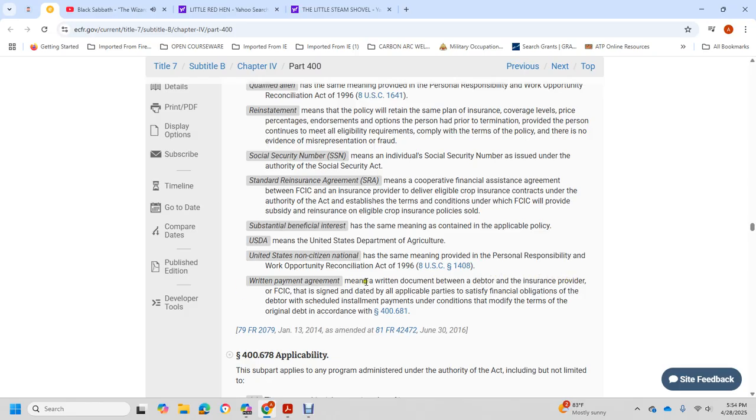Written payment agreement means a written document provided by the insurance provider and the Federal Crop Insurance Corporation, signed and dated, applicable to the parties, with the financial obligation and schedule of installment payments, done with the condition of modified terms of the original debt, in accordance with 40681.